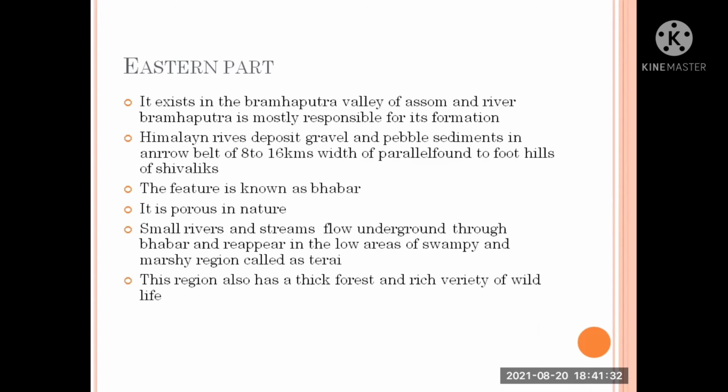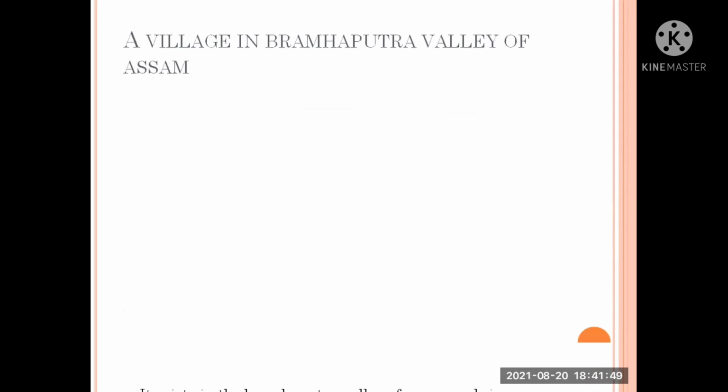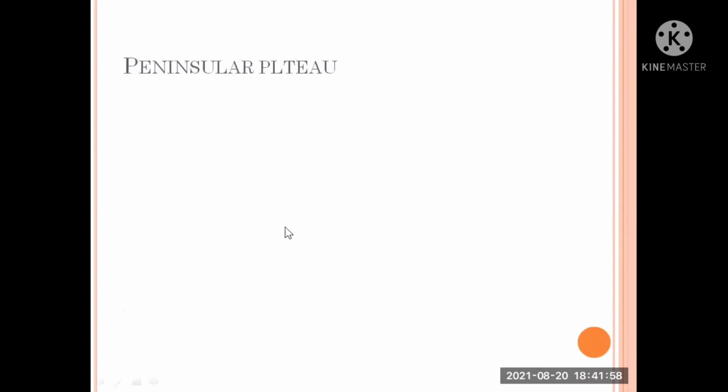These regions also have thick forest and rich variety of wildlife. Owing to migrations at India's partition, most of the terai zone has been cleared for agricultural operations. South of the terai region, we find fine alluvial plain soils, a village in Brahmaputra Valley of Assam. Here you could see this picture.